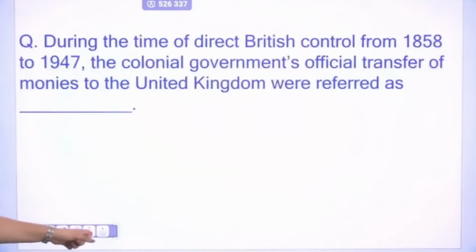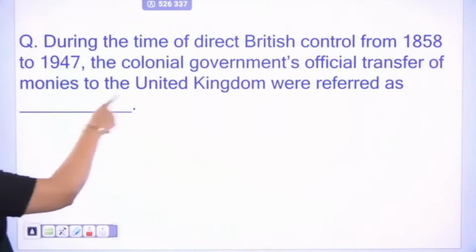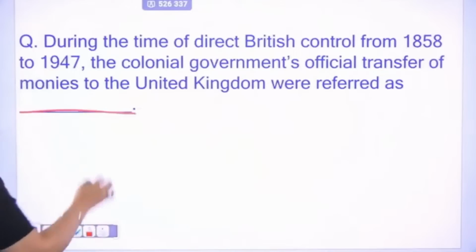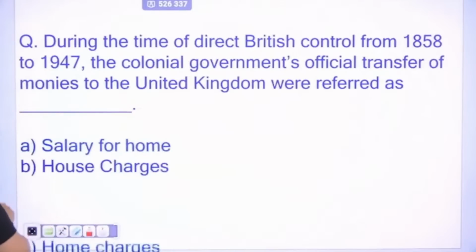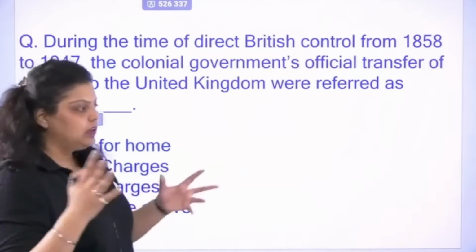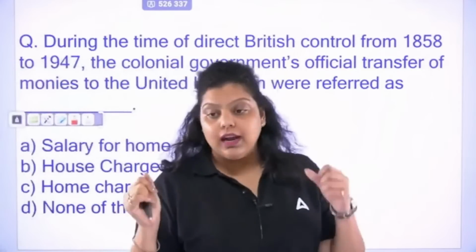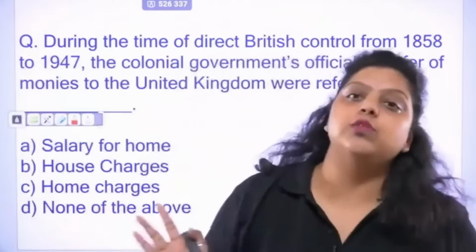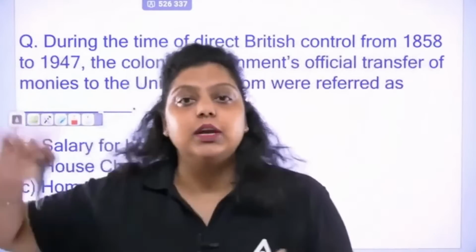Next question we have: during the time of direct British control from 1858 to 1947, the colonial government's official transfer of monies to the UK were referred to as dash. So we know that at the time of the British era, when Britishers were in the country, they exploited our raw material and our labor. They used to take a huge amount of money from India to abroad. It means India to Britain.